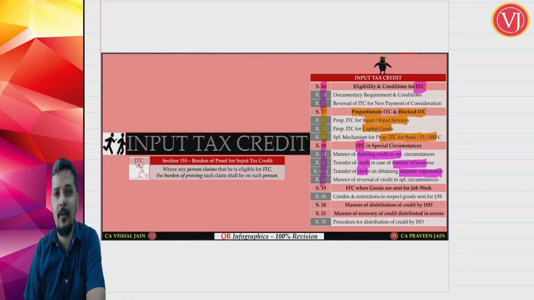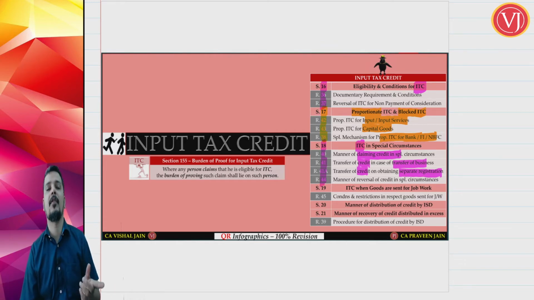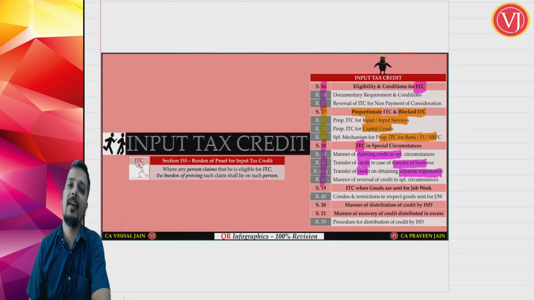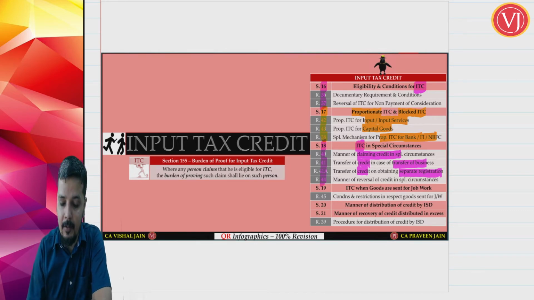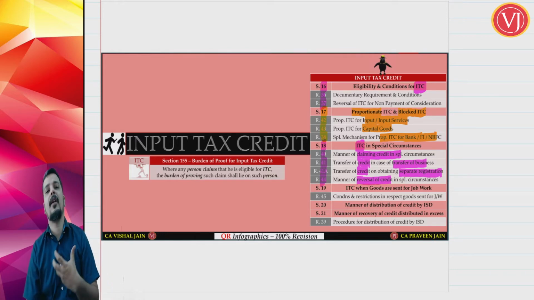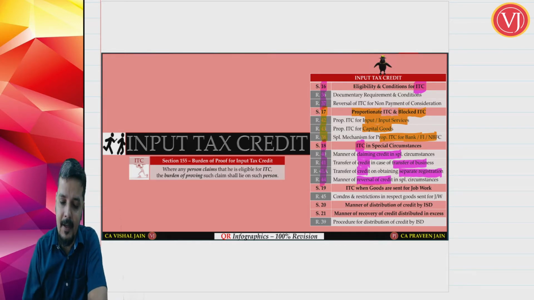Now 44 is talking about reversal. It has got various situations. Reversal will be there in case of switchover from your regular scheme to composition scheme, or taxable supply to exempt supply, or cancellation of registration. Even reversal of ITC will be there in case of sale of your capital goods. So it talks about reversal of credit in special circumstances. That is all about your section 18 read along with Rule 40, 41, 41A which talks about taking some credit, and 44 which talks about reversing some credit.